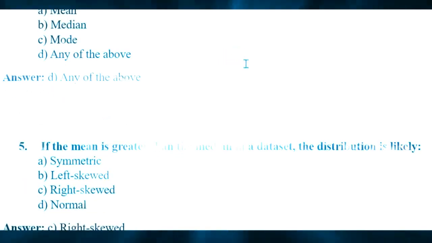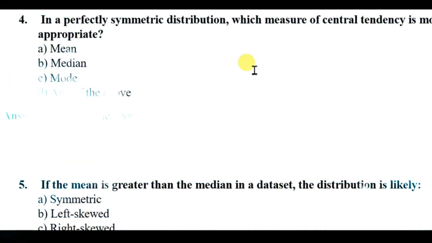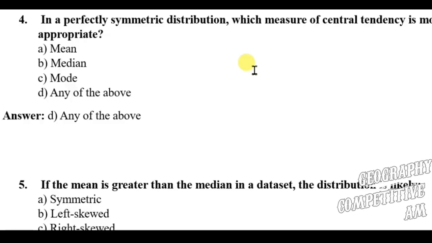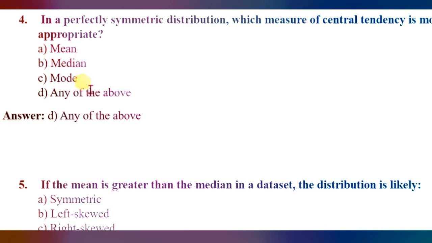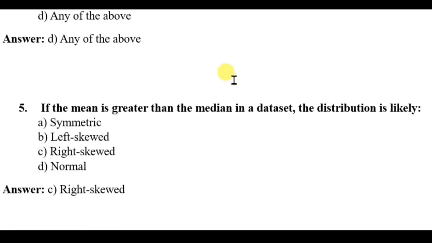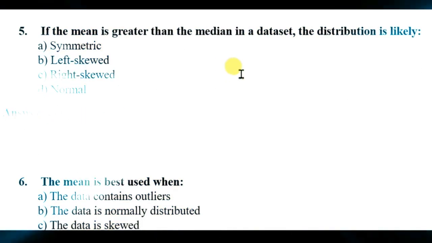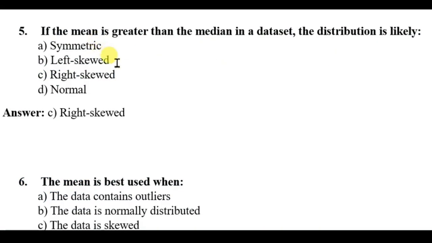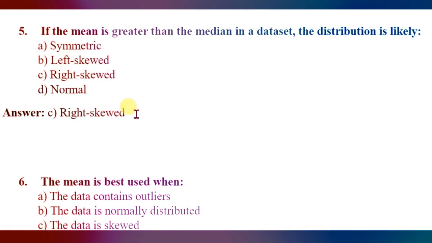Question 4, in a perfectly symmetric distribution, which measure of central tendency is most appropriate? Symmetric distribution, mean, median, mode, any of the above. Here the right answer will be any of the above will be the measure of central tendency which will be most appropriate. Question number 5, if the mean is greater than the median in a data set, the distribution is likely symmetric, left skewed, right skewed, normal. Here the right answer will be right skewed.